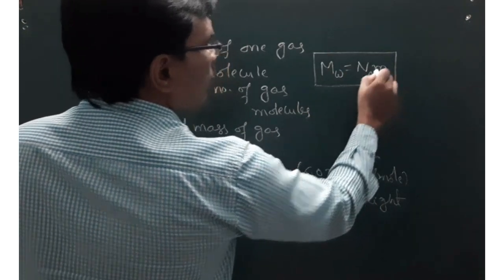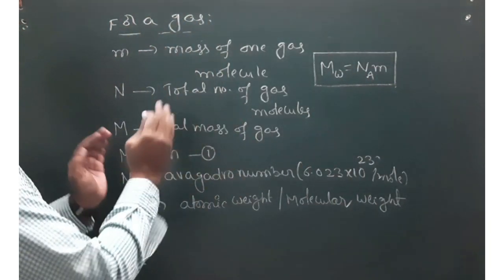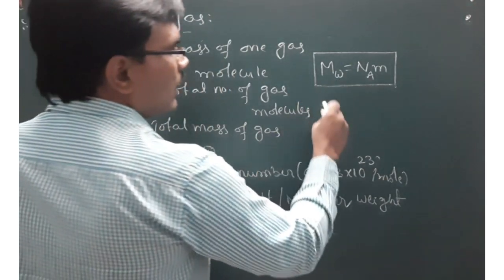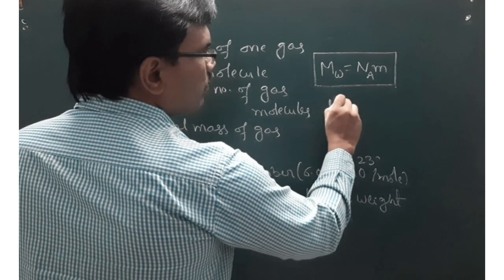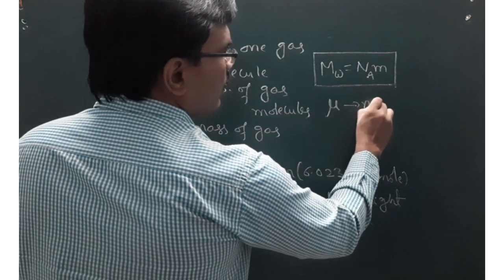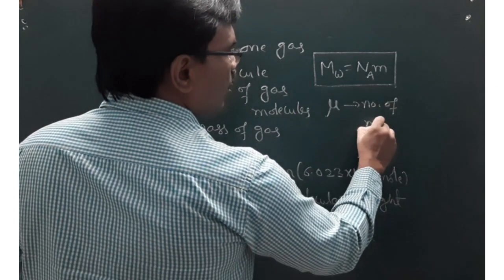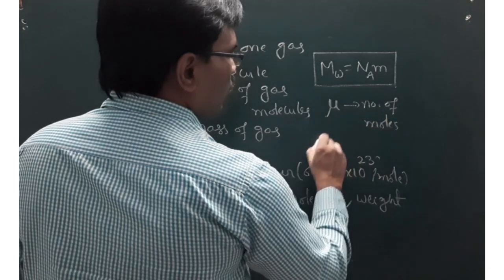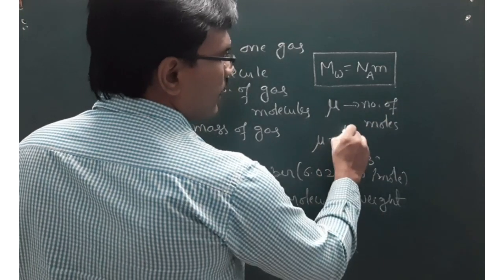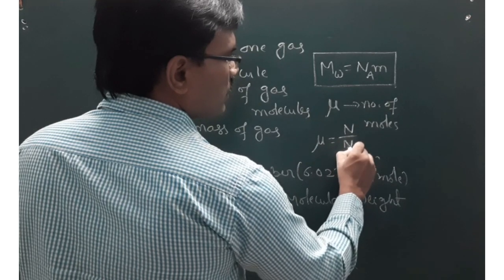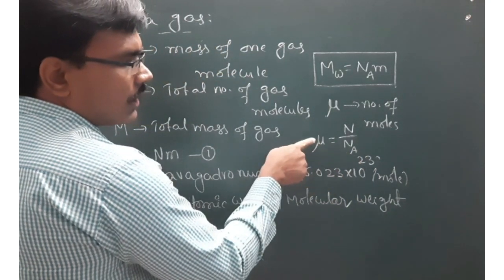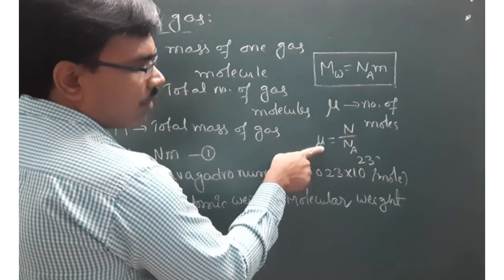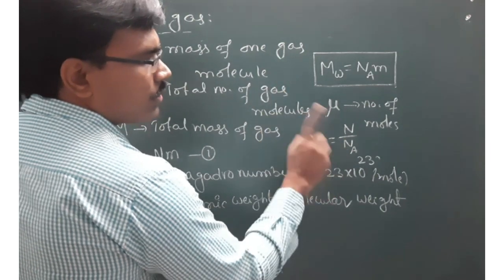And the number of moles we denote by the symbol mu, which is for the number of moles of gas. How to calculate the number of moles of a gas? It is the total number of molecules divided by Avogadro number, because 1 mole contains this many molecules; so the total number of molecules equals the number of moles into the molecules of 1 mole, right?